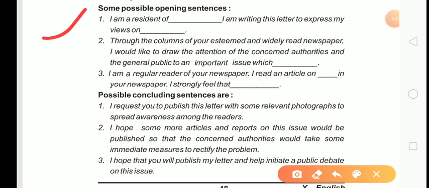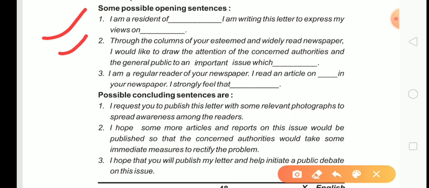Here some possible lines have been given. You can start this way: I am a resident of this area. I am writing this letter to express my views on. Or you can start your letter with these lines. Look at the second one: through the columns of your esteemed and widely read newspaper, I would like to draw the attention of the concerned authorities and the general public to an important issue which.